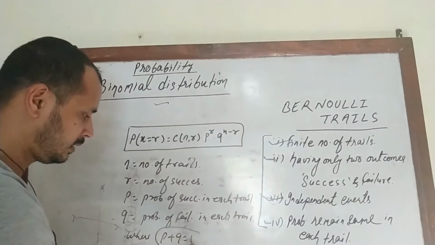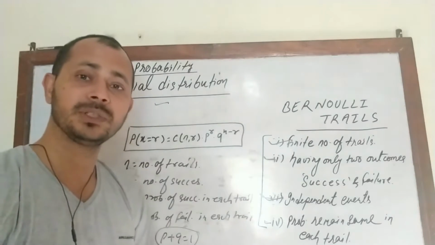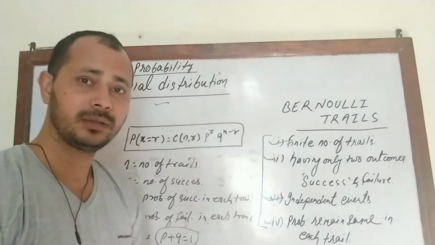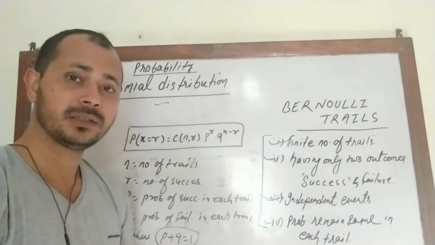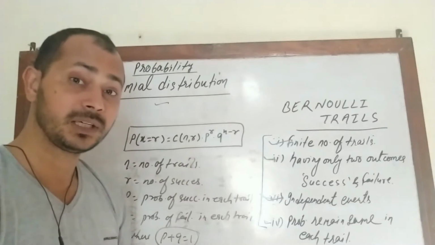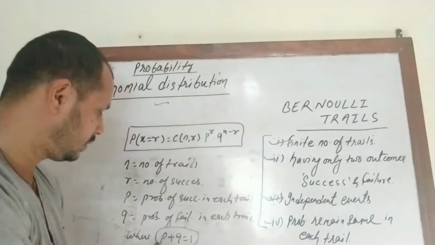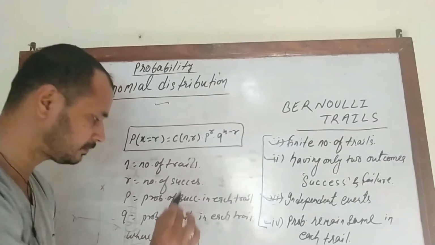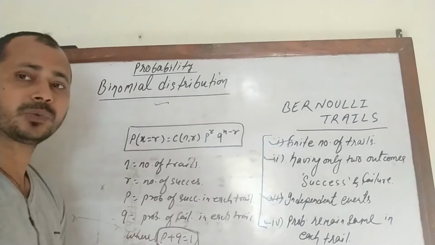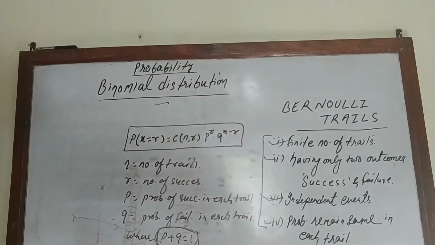Then the main thing: p plus q is always 1. How? The probability of failure and the probability of success are complements of each other. The probability of getting head in a trial is 1/2, then the probability of getting tail in a trial will be 1/2. 1/2 plus 1/2 is equal to 1. So in each trial, p plus q always equals 1. On the basis of this formula, we will be able to solve the problem. Have a look.